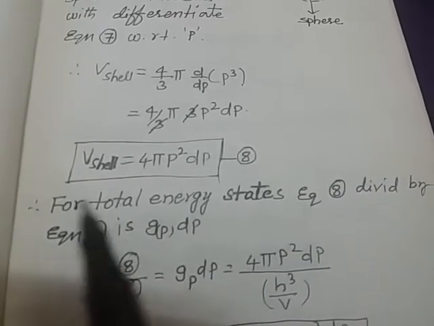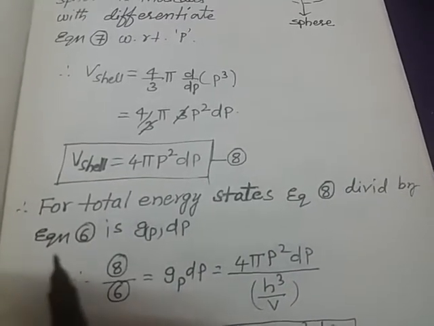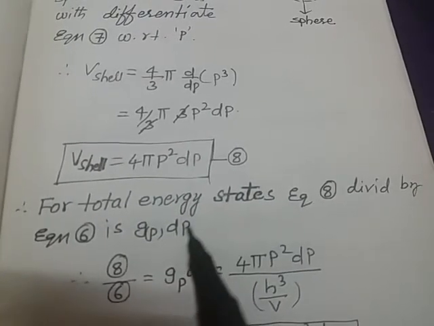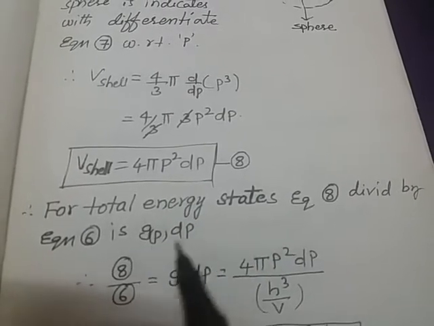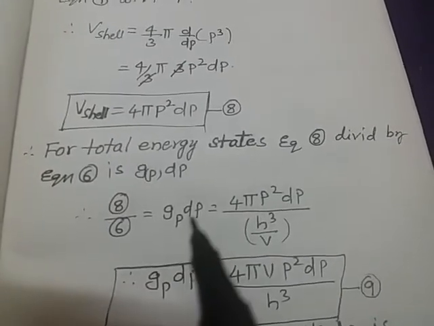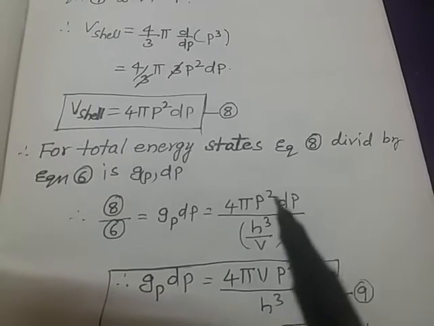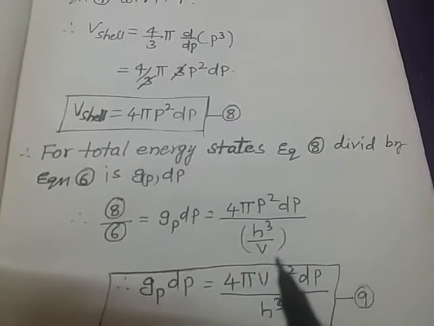Equation 8 divided by equation 6 gives g(p) dp, the total group of momentum of the energy states. So 8 by 6 gives g(p) dp equal to 4 pi p square dp by h cube by V.